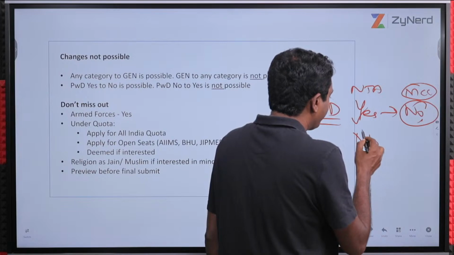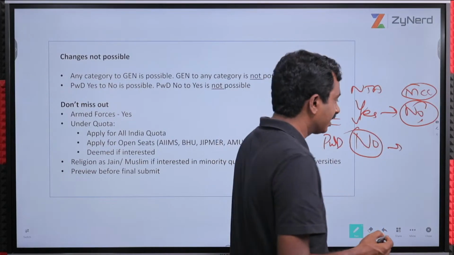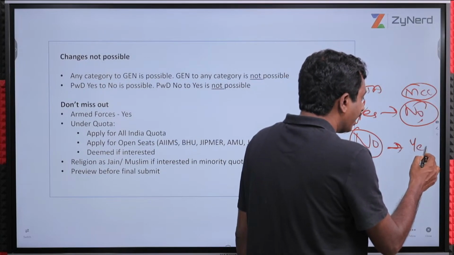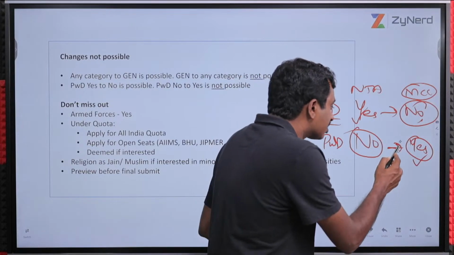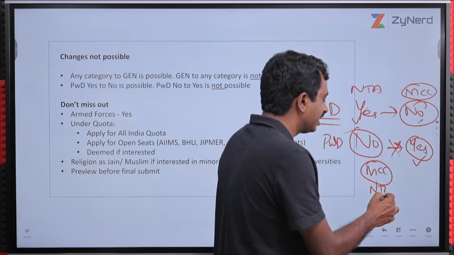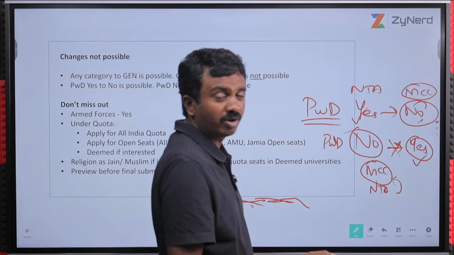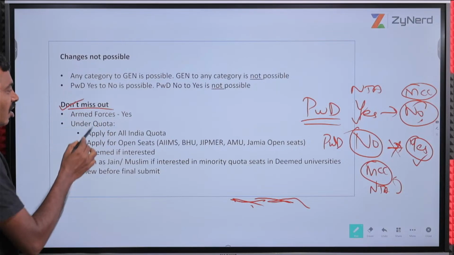But what if I have given no? Right now I am very clear that I am PWD. I went to the disability center and they said you are eligible under PWD. This is not possible in MCC. You might have to either go to NTA, change, and then come to MCC, which is very difficult, or file a case if you want to do it and you are actually eligible. Don't miss out on armed forces.